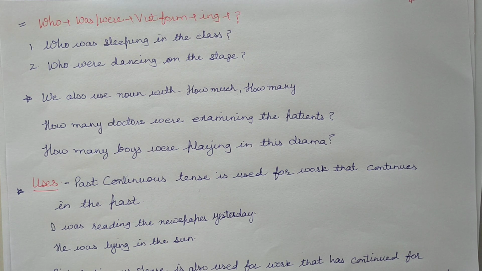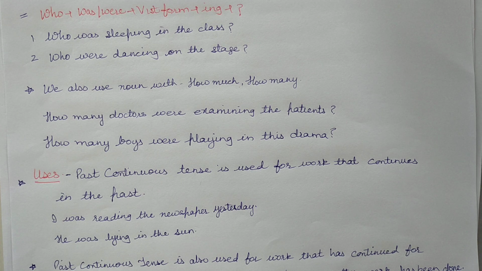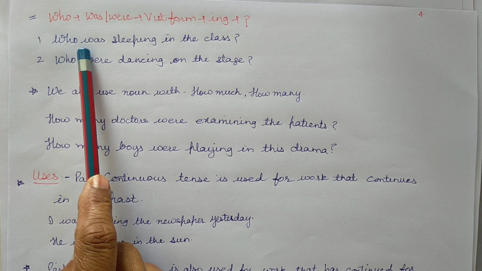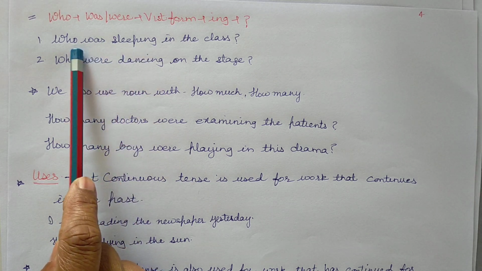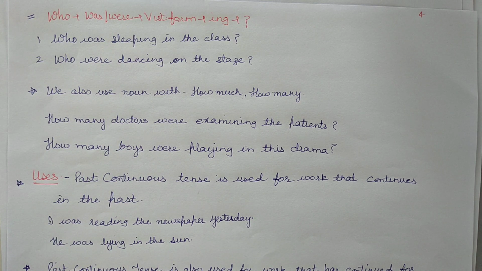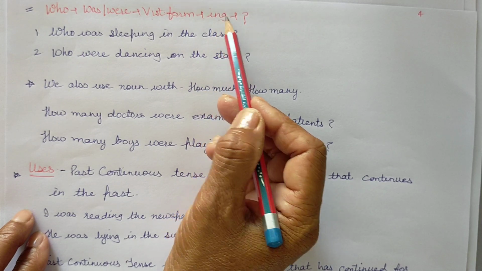Listen carefully. If the questioner in the sentence is doing the work, whoever he is, then first add who, then put was-were, verb's first form plus ing, plus question mark.